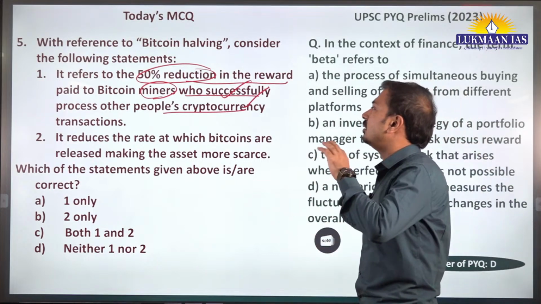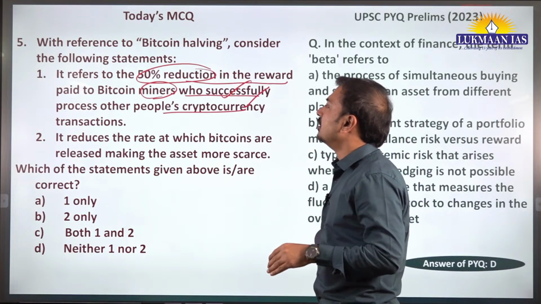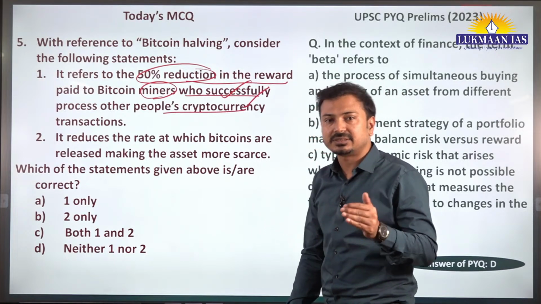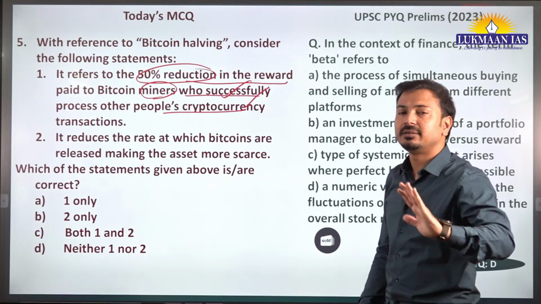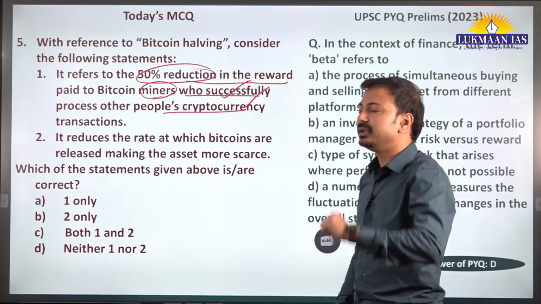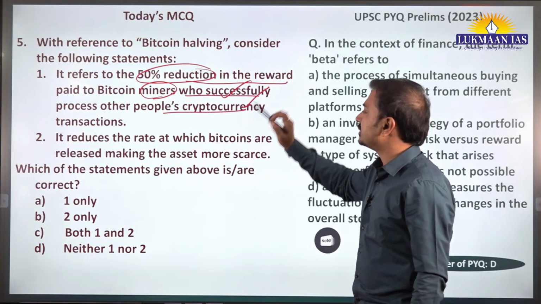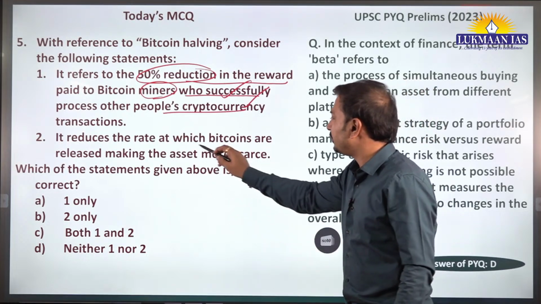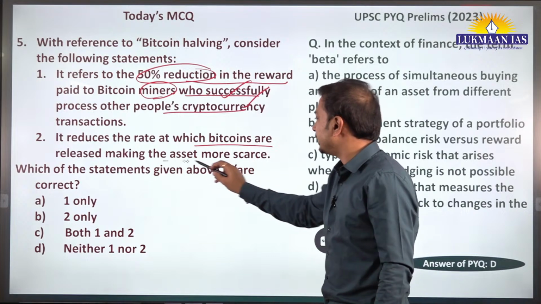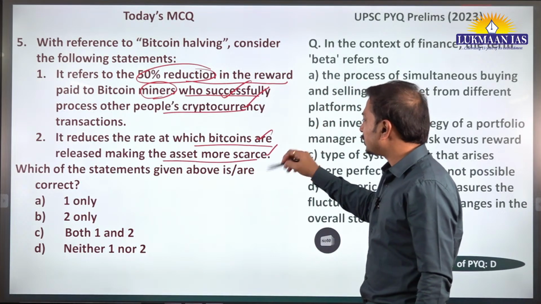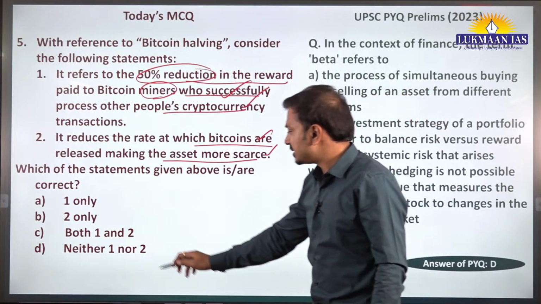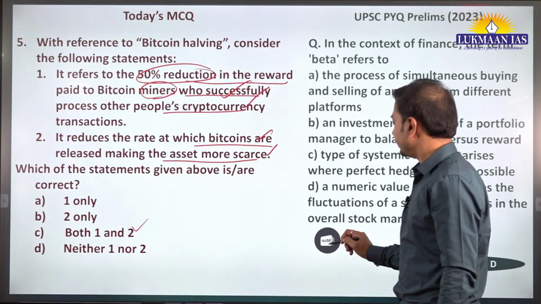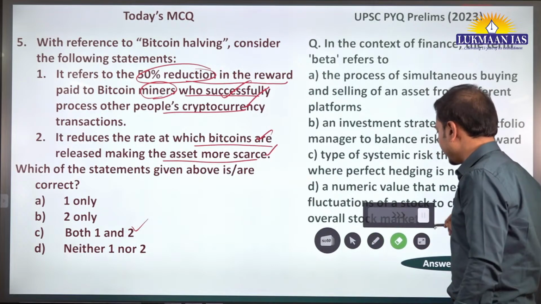So when Bitcoin halving is done, the mining process is reduced and it becomes a scarce resource, and the value of that Bitcoin increases. So this process reduces the rate at which bitcoins are released, making the asset more scarce, and that's why it increases its price. So both statements are correct here, both 1 and 2. Okay, Bitcoin halving.